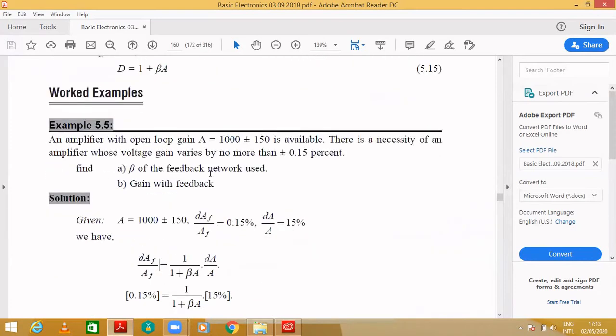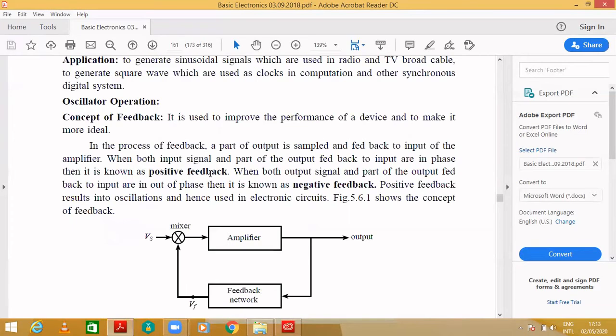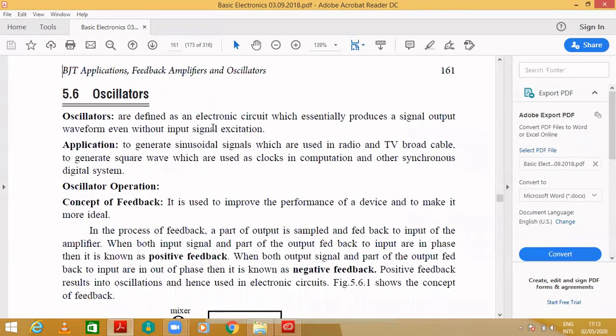So next, let's see the oscillators. An oscillator is nothing but an electronic device which produces a signal without any input signal excitation.